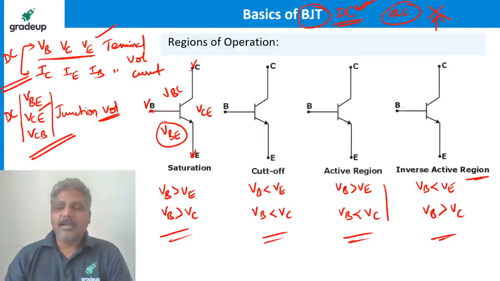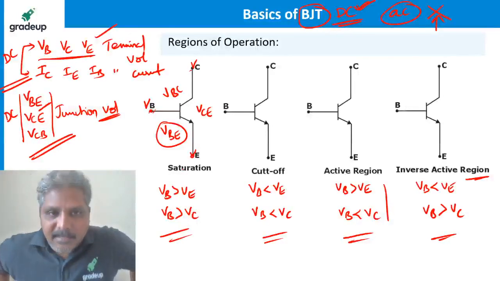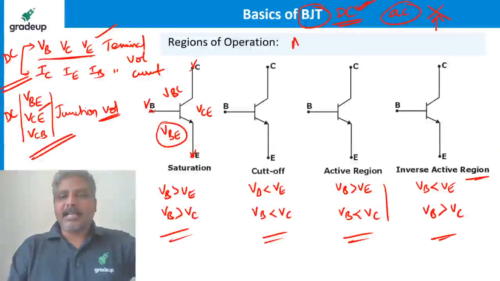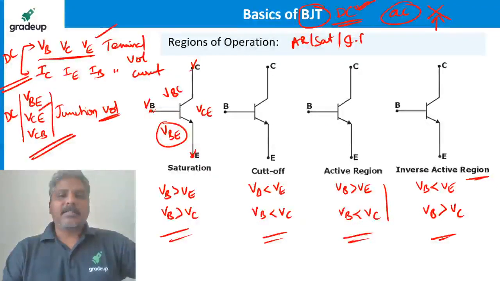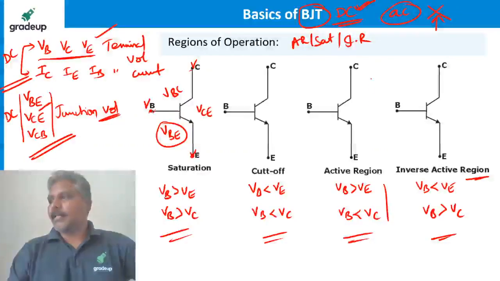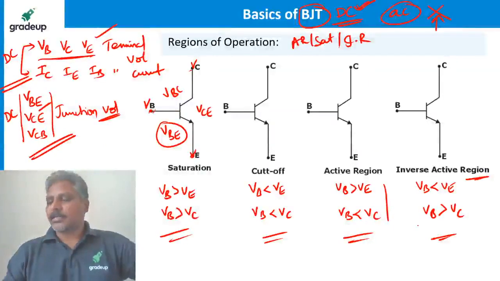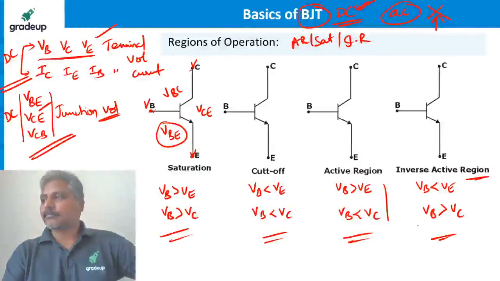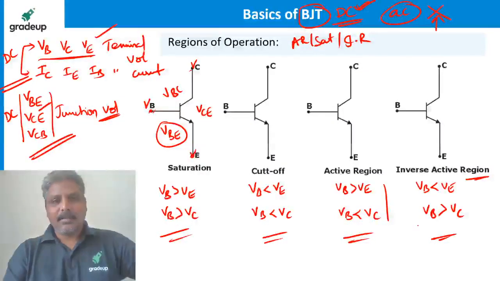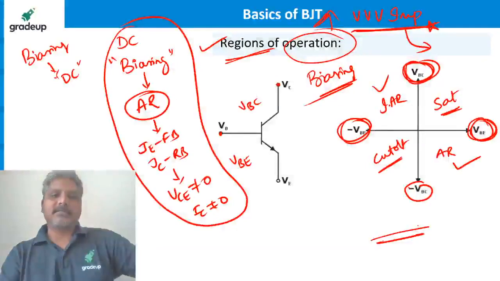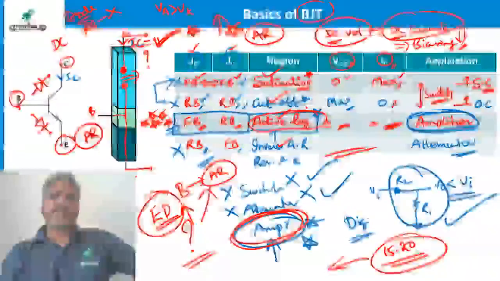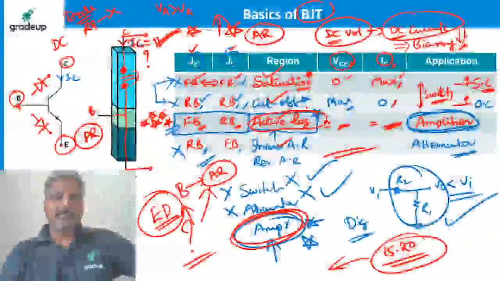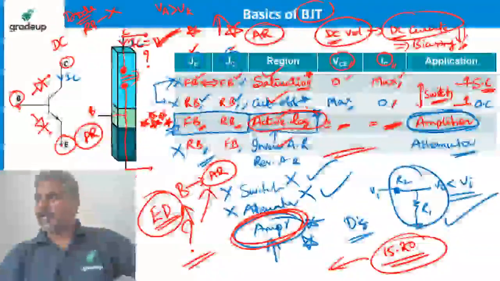Shall I give you one example to identify the regions of operation? I will ask you whether it is in active region or saturation or inverse active region or whatever. Are you ready? Please take the screenshot. This is one screenshot you can take. This is another screenshot you can take.